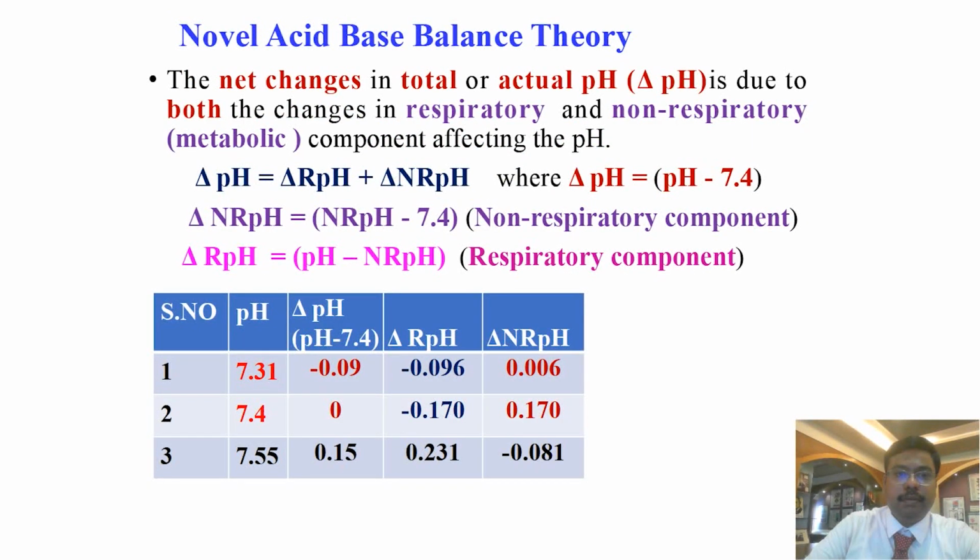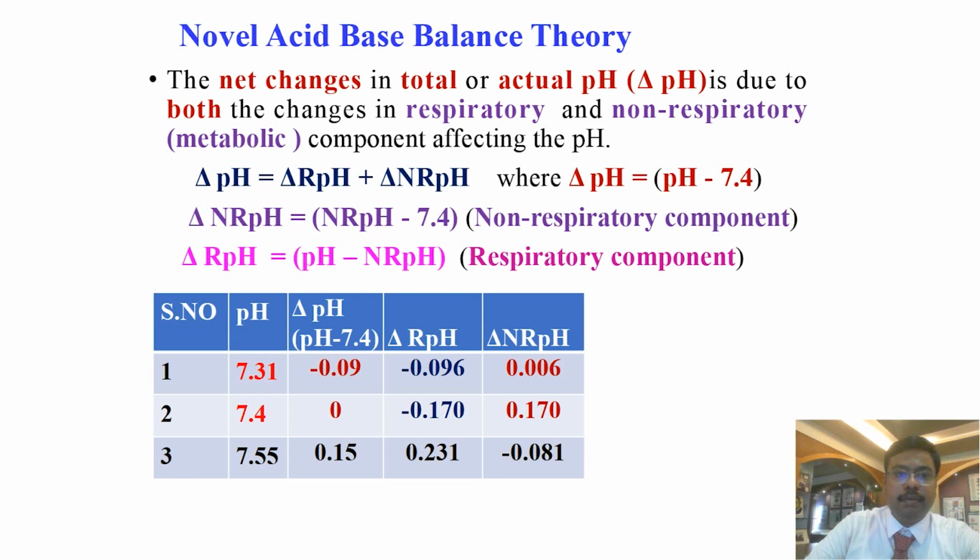Similarly, it can be applied for the pH change. The net change in total actual pH is due to both the changes in the respiratory and non-respiratory components affecting the pH. So delta pH is equal to delta RPH plus delta NRPH. Delta pH is equal to pH minus 7.4, and delta NRPH is NRPH minus 7.4. It denotes the non-respiratory component, and delta RPH is equal to pH minus NRPH, that is the respiratory component.